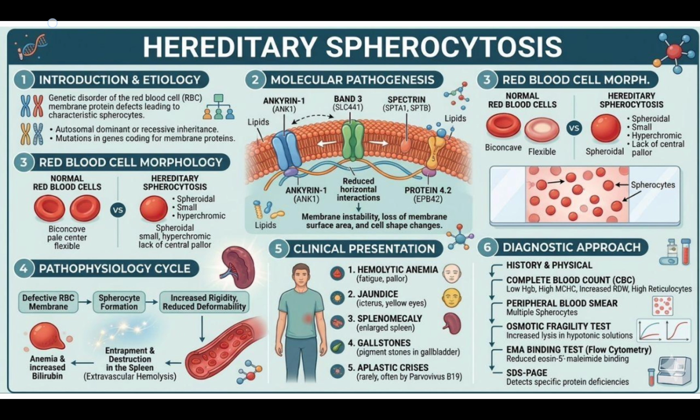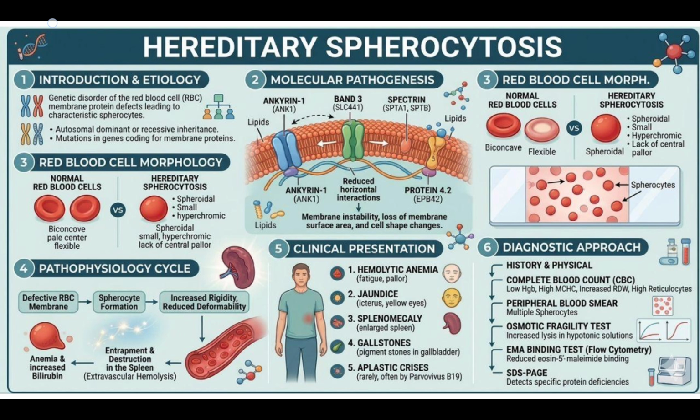And if we discuss the pathophysiology cycle in hereditary spherocytosis, first there is a defective RBC membrane, then there is formation of spherocytes, then there is increased rigidity and reduced deformability, and then there is entrapment and destruction in the spleen that leads to extravascular hemolysis, which ultimately leads to anemia and increased bilirubin in the body.